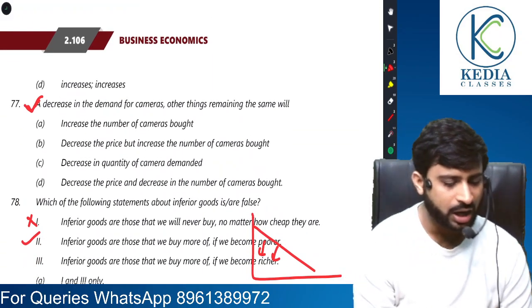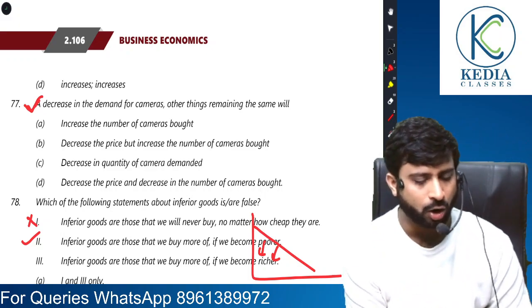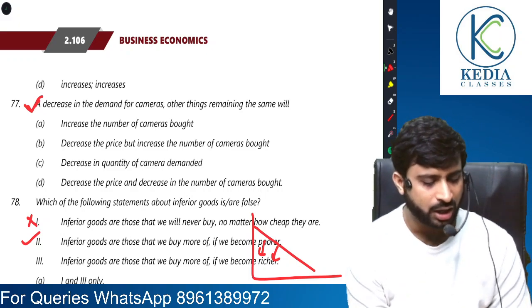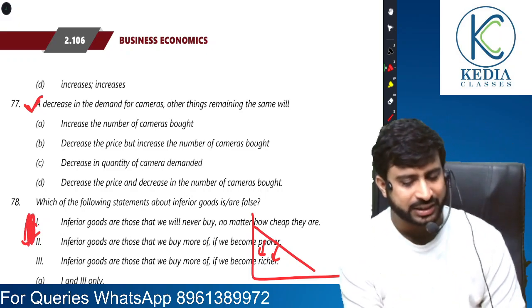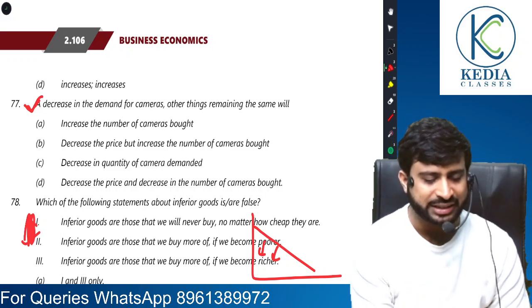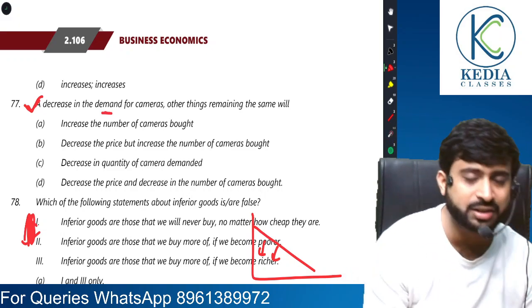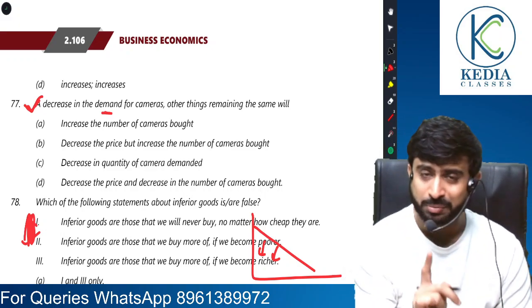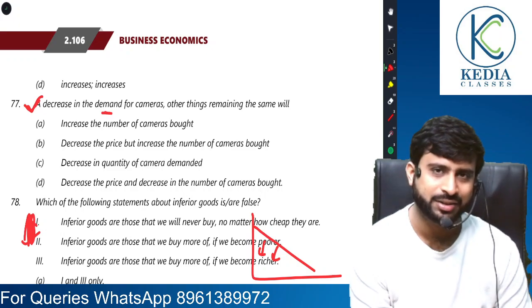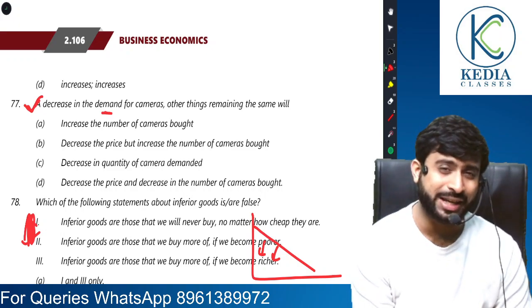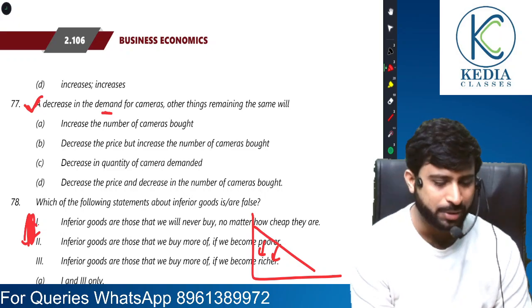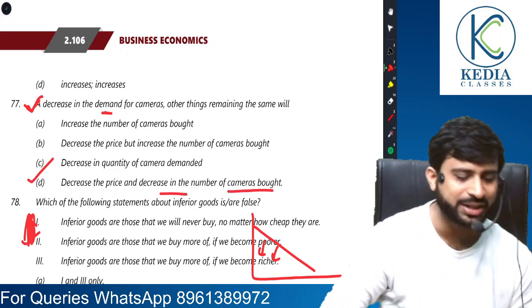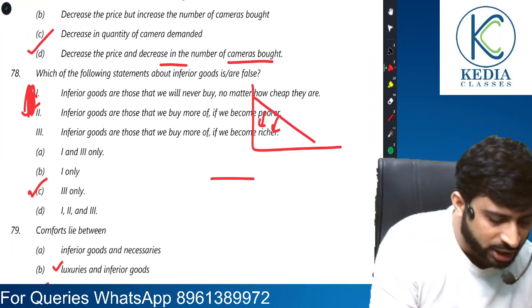Moving on. A decrease in the number of cameras bought, other things remaining the same will. Now see, similar question. If there is a decrease in demand, there will be excess supply, price will fall and fewer cameras will be bought. So decrease the price and decrease the number of cameras bought. 77 also done. Which of the following statements is correct?